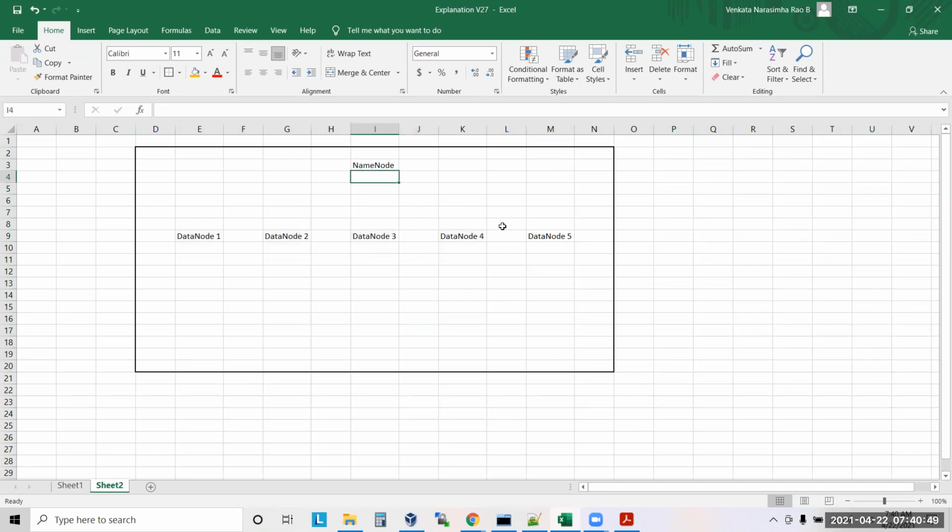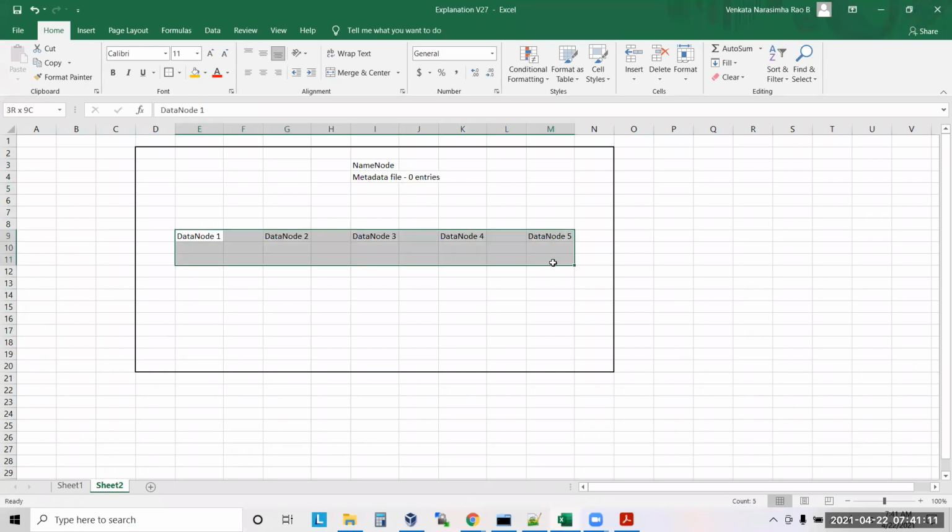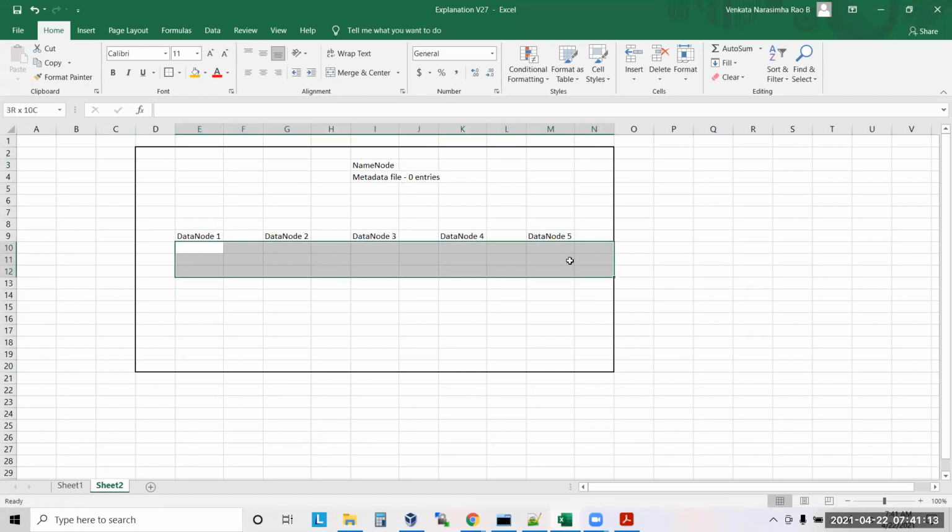Now here I have a metadata file, and as of now nothing is there. Is there anything in the metadata file? Nothing as of now, so 0 entries. It is an empty metadata file. And in these data nodes, no blocks are available.